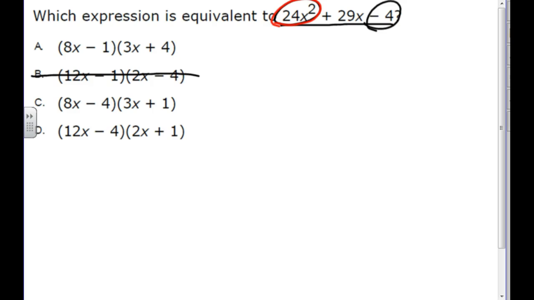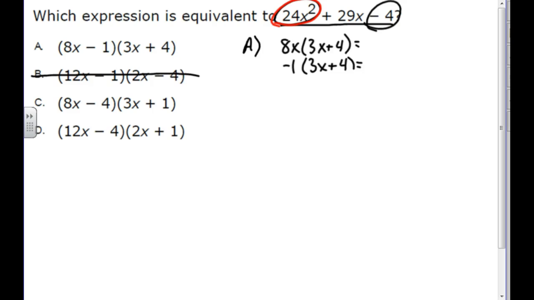So you can check in any order, whatever looks good to you, to see what you get. And with letter A, I'm doing 8x times 3x plus 4, and negative 1 times 3x plus 4. Remember this?